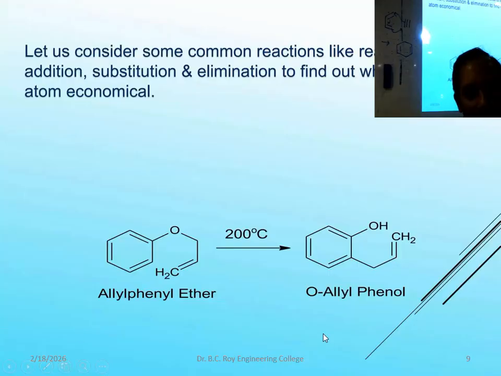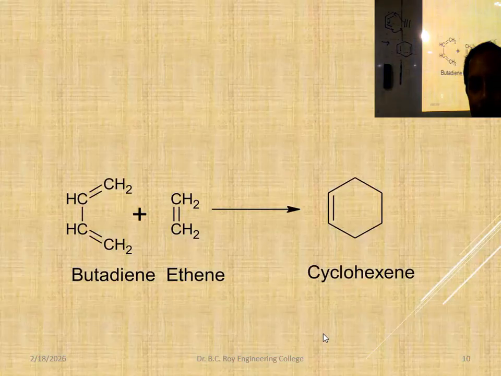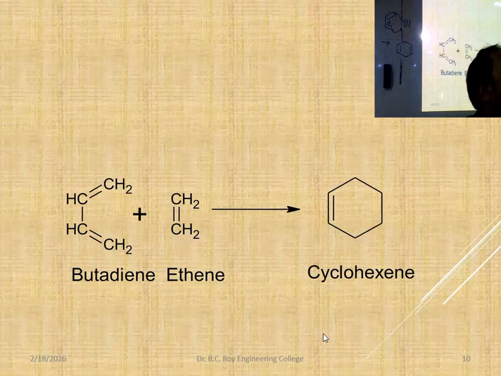This sort of reaction. Another one, from my mind, I have shown you. That is called Diels-Alder. Diels-Alder is a name reaction, named after the scientists. Oh, this is ethene. I have taken acetylene, here it is taken ethene. Same thing. This is also Diels-Alder.